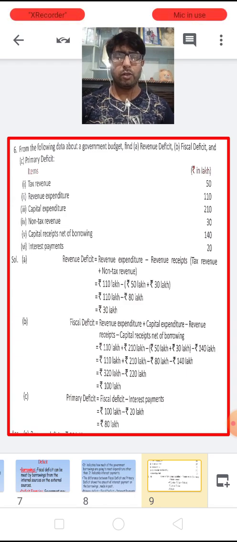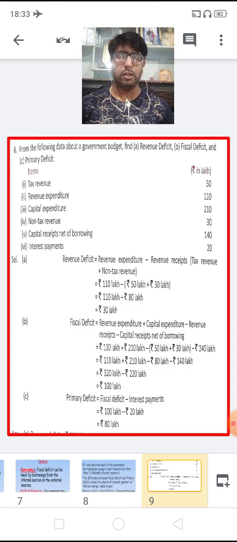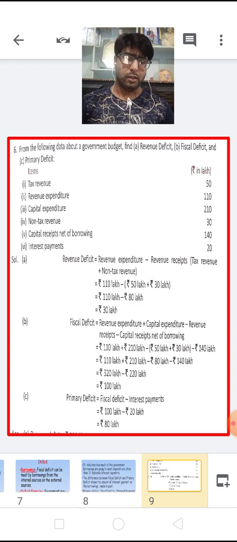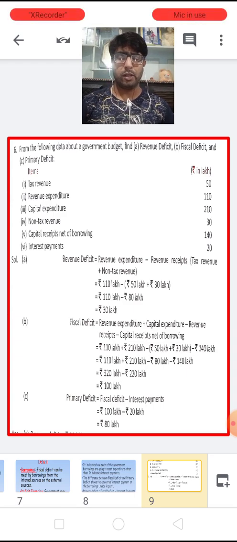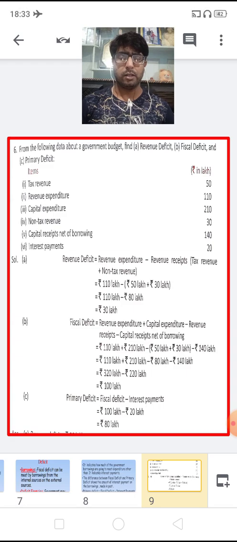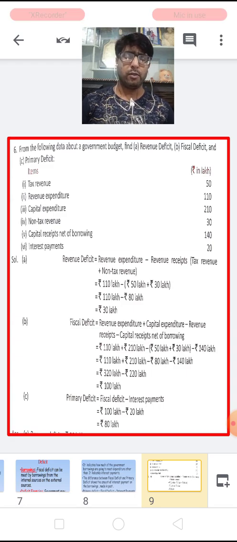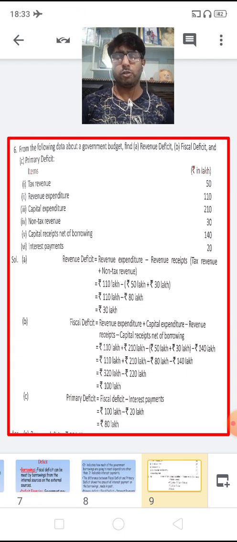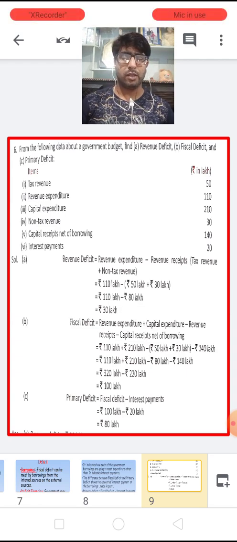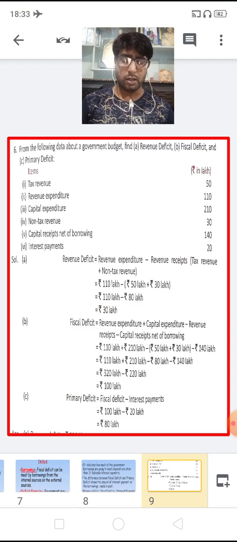So the total receipts are the revenue receipts of 80 lakhs plus the capital receipts of 140, which becomes 220, but the total expenditure is 320 lakhs.